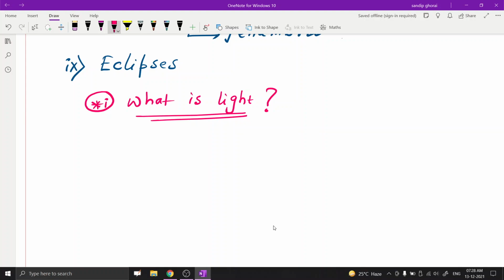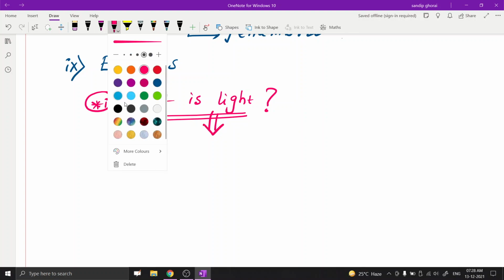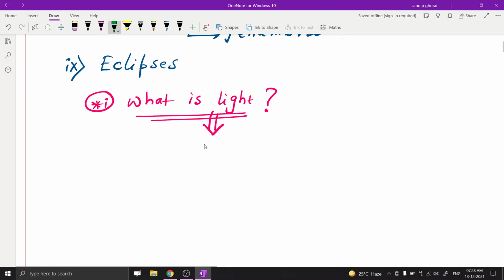So we can say light is a form of energy that helps us to see objects.